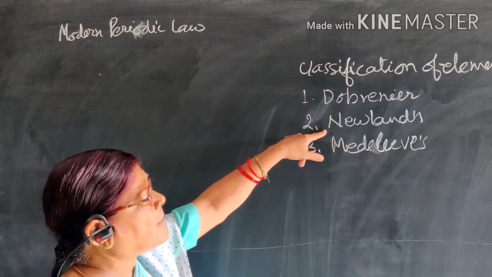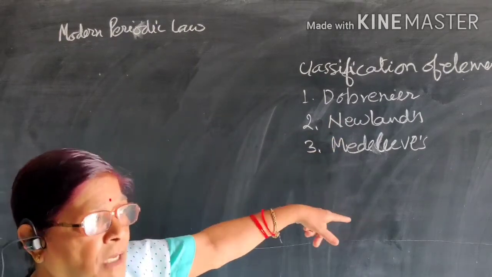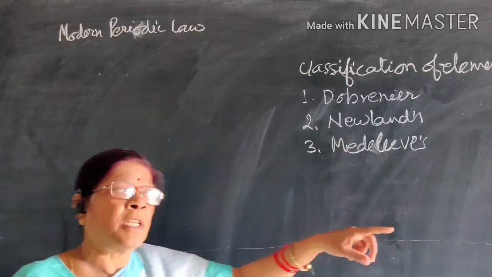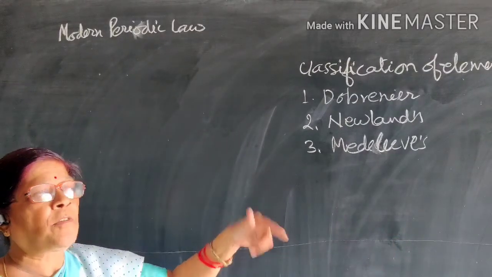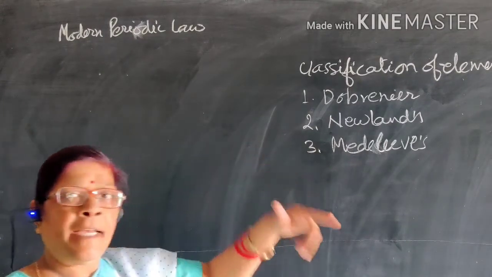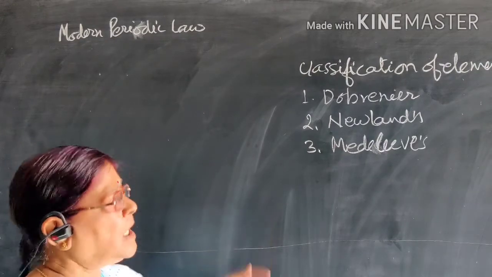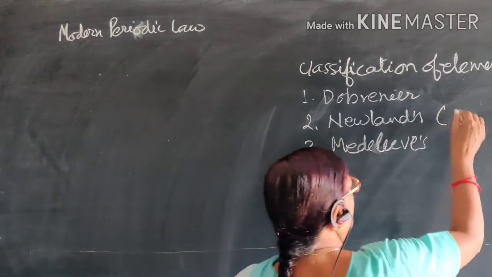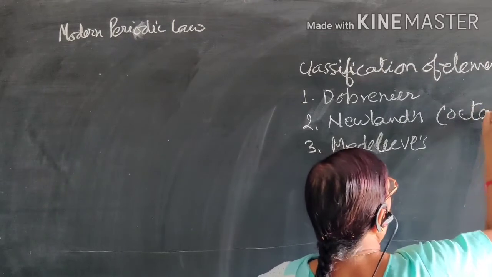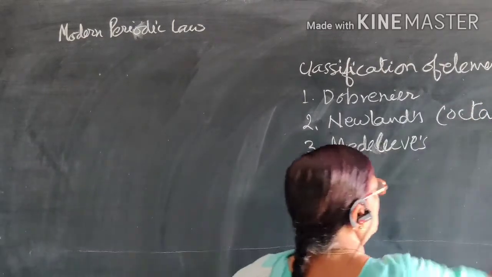So Newland classified the elements on the basis of their atomic masses. Then he arranged the elements in the increasing order of their atomic masses. Then he found that every 8th element has properties similar to the first element, and that is called Newland's octaves law. Oct means 8.